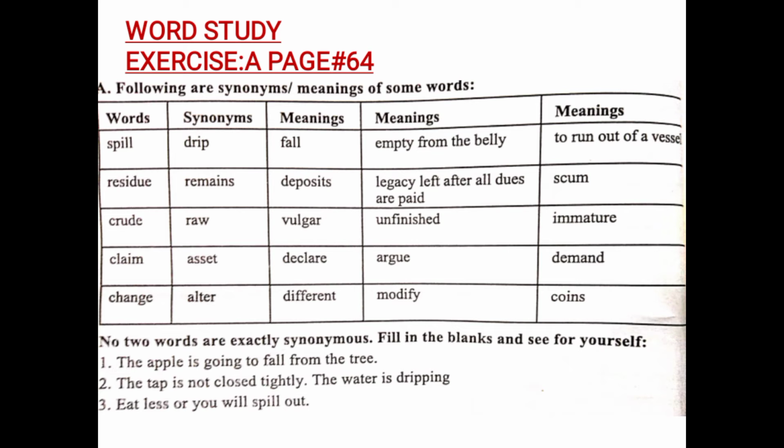Change, for example, is a word. It has so many meanings like alter, different, modify, coins, but not exactly the same. For example, change is used when we alter the appearance of something or the look of something, and different is used when two things are not the same. Modify is used when we upgrade something or we make something look better. And coins is also a meaning of change, but not like modify, different, and alter.